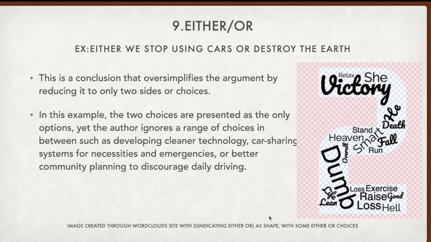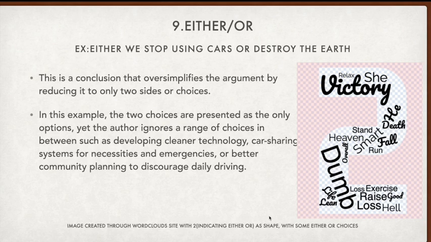Next is either-or. Either we stop using cars or destroy the earth. This is a conclusion that oversimplifies the argument by reducing it to only two choices, no more than two. The two choices are presented as the only options, and the author purposefully or unpurposefully might ignore a wide range of choices which might be helpful, like developing cleaner technology, car sharing systems for necessities and emergencies, and better community planning. All these choices could be left out in order to discourage daily driving.